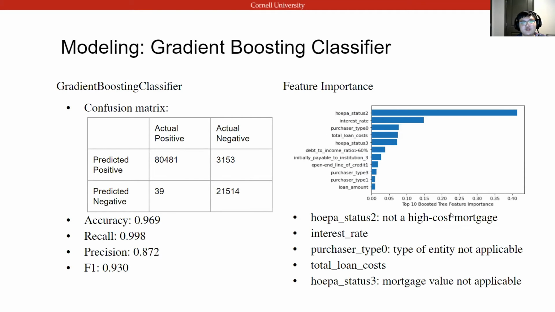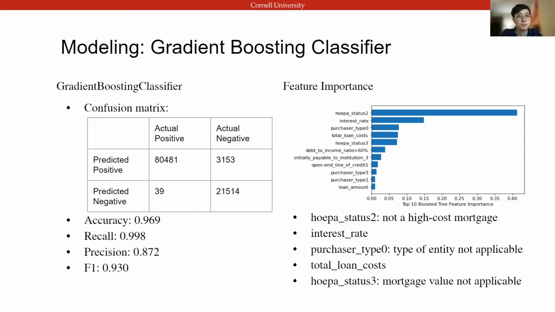The model we choose here is the boosting tree. We just use the gradient boosting classifier from Python. As a result, we can see that we have a brilliant performance from our model. The accuracy here is about 0.969, and the recall score is about 0.998, which is pretty good for our target question.